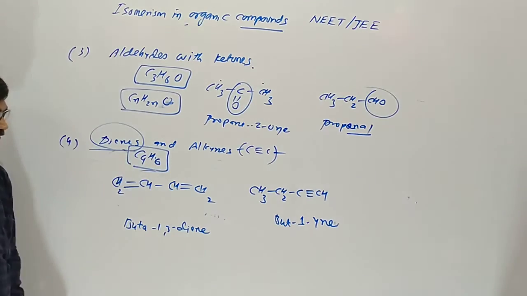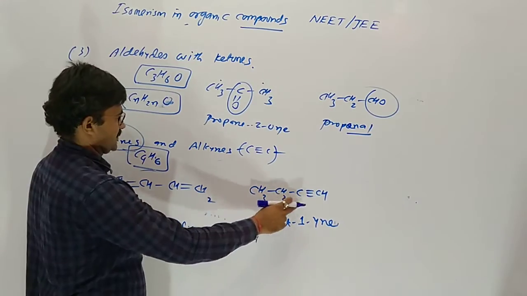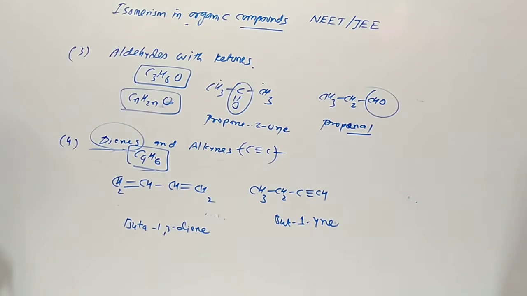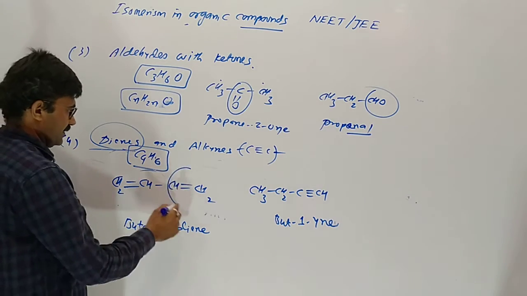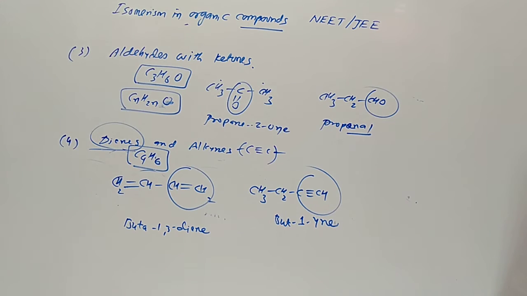So C4H6. Here 3 plus 2 plus 1, that is 6, C4H6. So buta-1,3-diene and but-1-yne: here is an alkene group, here is an alkyne group, functional isomers.